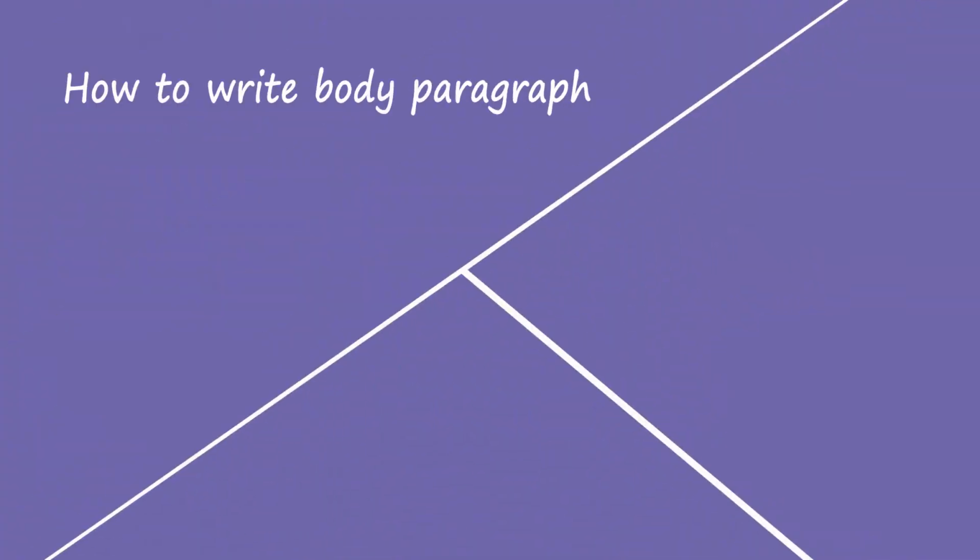In the next part, I'm going to talk about writing body paragraphs. As I told you in brainstorming section, we have 2 views. View 1, valuable experience, and view 2, waste of time. In body section, we are going to write 2 body paragraphs, one for the first side of the argument and one for the second side of the argument.